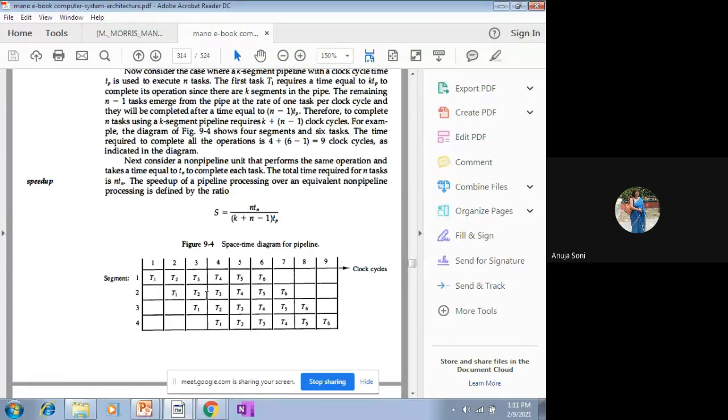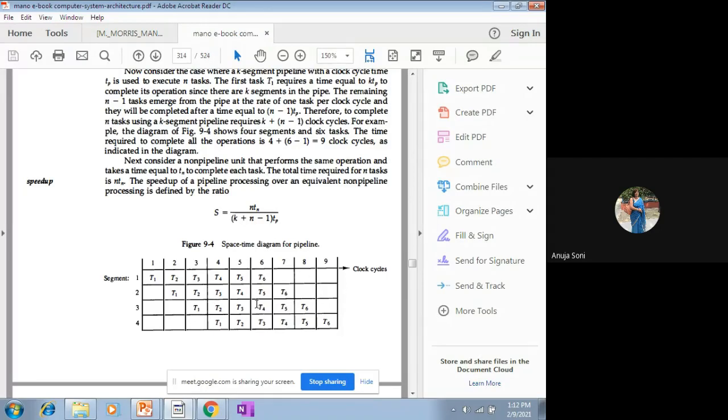Similarly, during the fourth clock cycle, T1 will be shifted to segment 4, T2 to segment 3, T3 to segment 2, and T4 will be introduced in segment 1. This way, till T6, all the work is done in a pipelining fashion, in an overlapped fashion.